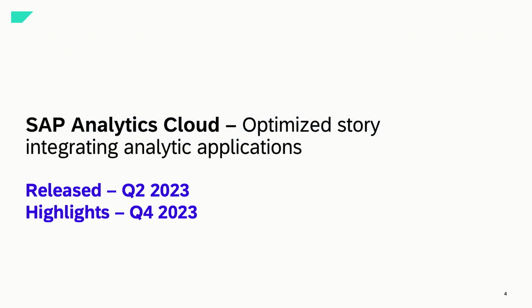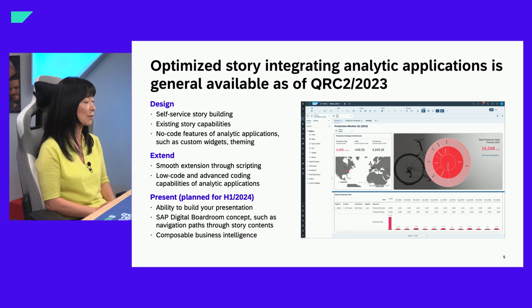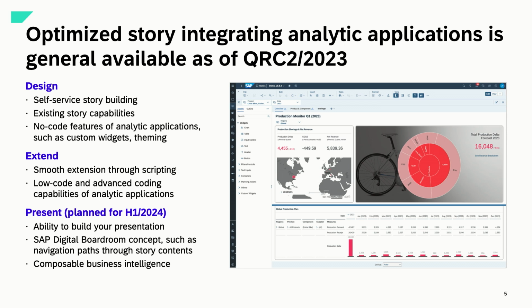So now I'm going to show you the highlights of the Optimized story. With the evolution of the Optimized story, we have already integrated analytical application capability into it as of the QRC 2 release. With that, you have a unified artifact and an integrated design time. You as a user no longer need to decide where to start, with a story or an analytical application. You can simply add widgets and pages into the canvas, and later extend it with scripting, eventing, or other advanced capabilities.